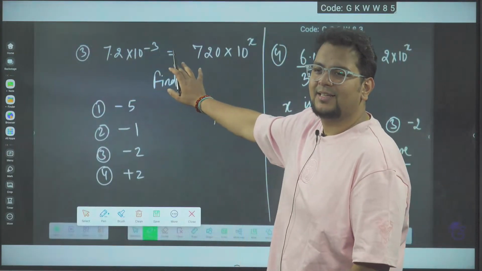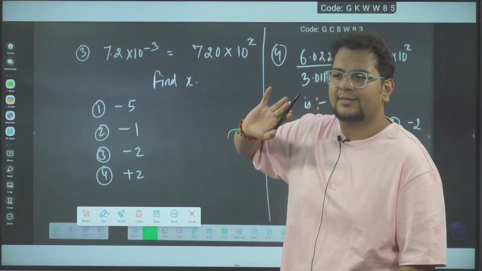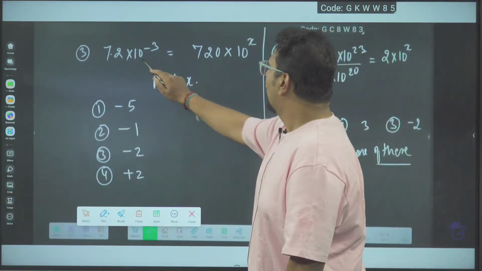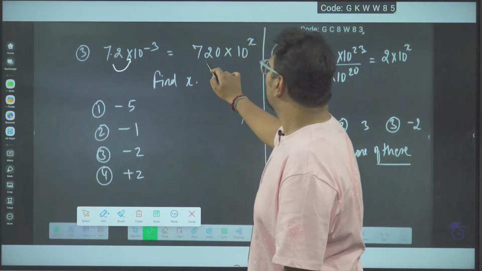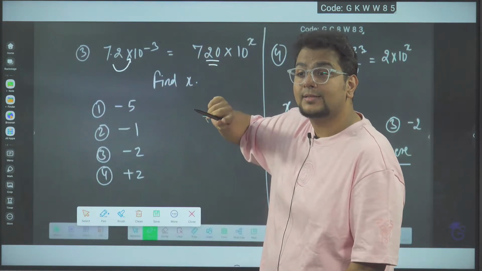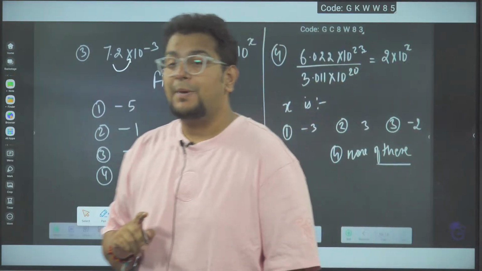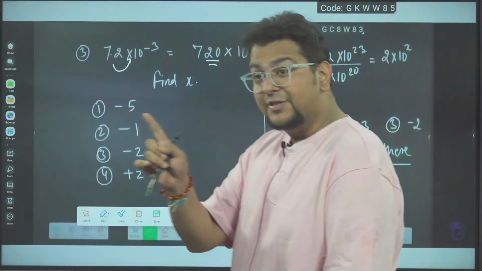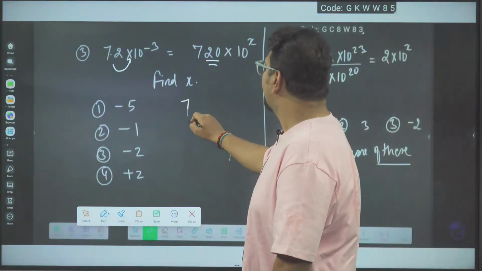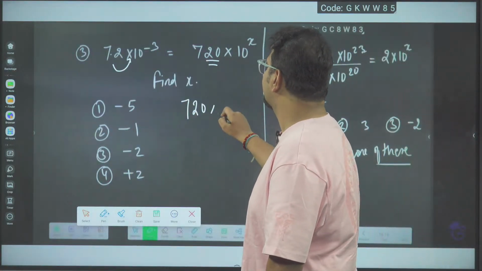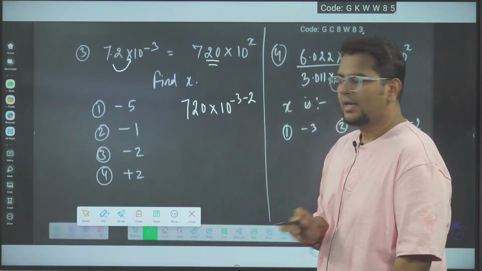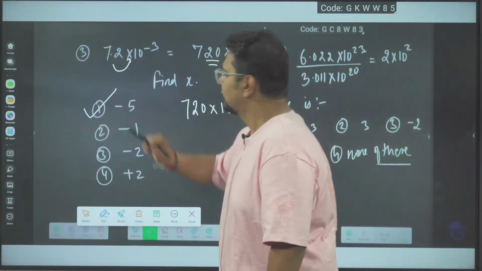7.2 × 10^-3 = 720 × 10^x. Done? Now, if I'm shifting the decimal 2 places to the right side, what will happen to the power, plus or minus? Left side plus, right side minus. So 720, shifting 2 places to the right, the power will be minus 2, because I am shifting 2 decimal places. So minus 5 will be the power.